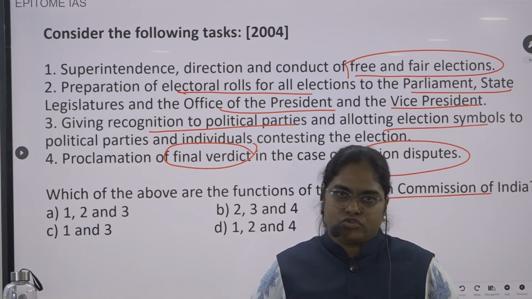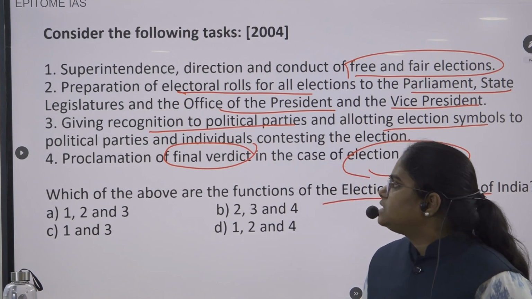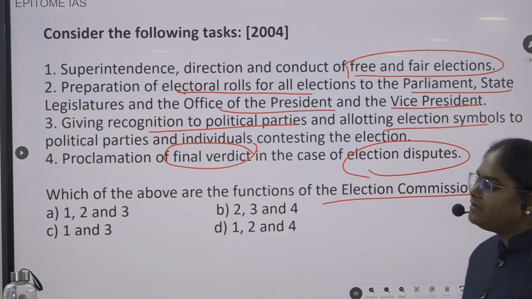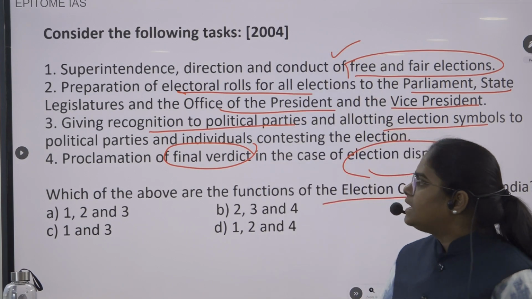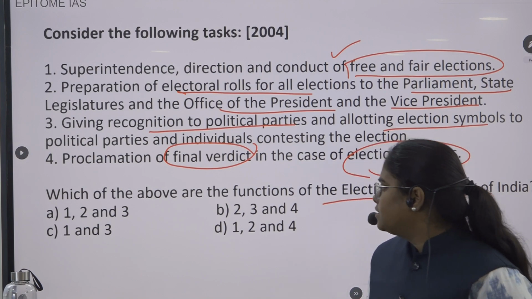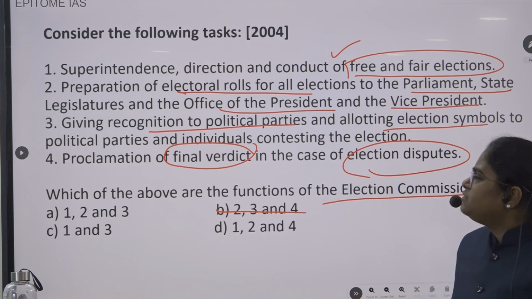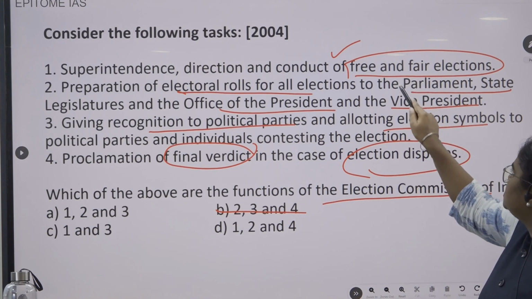So you will be reading about the basic functions of the Election Commission of India. The first statement says superintendence, direction, conduct of free and fair elections. Yes, this is a basic function of the Election Commission of India. One is there. You can eliminate this option. Then 2, preparation of electoral rolls. Again, yes, preparation of electoral rolls for which elections?